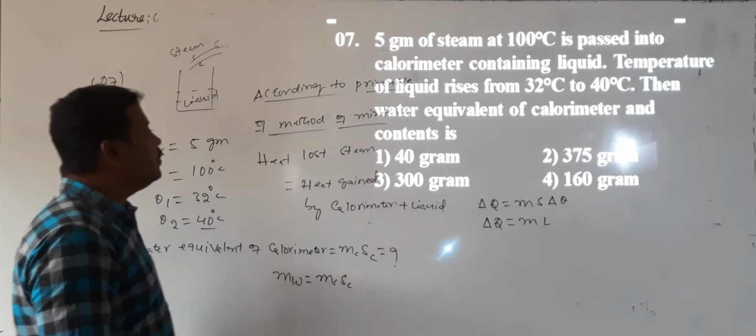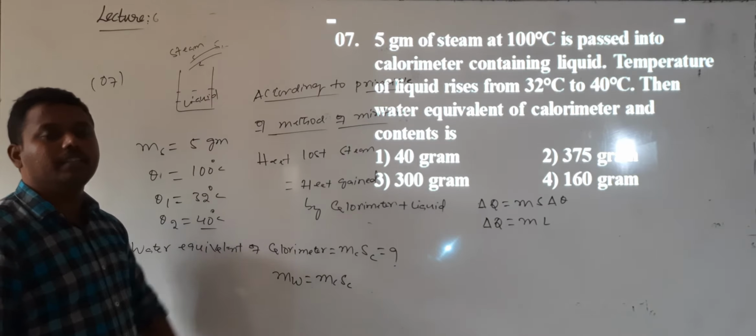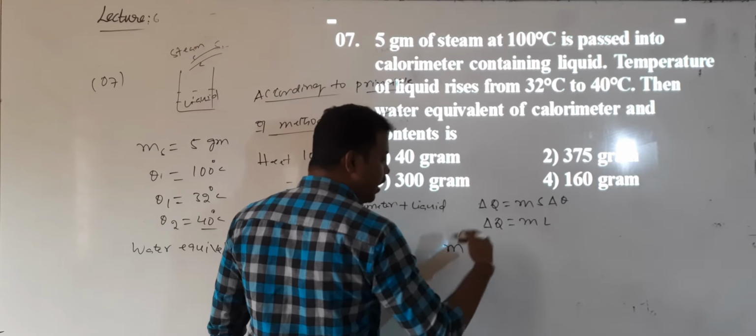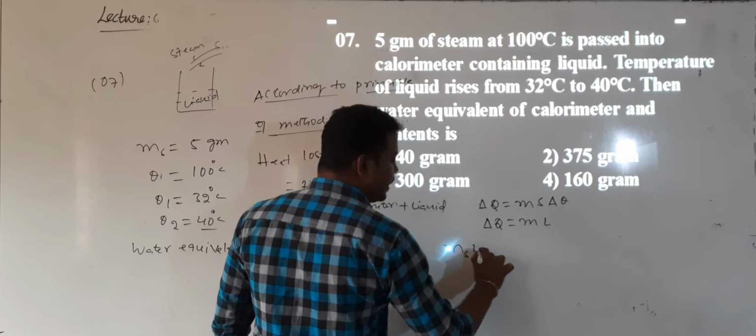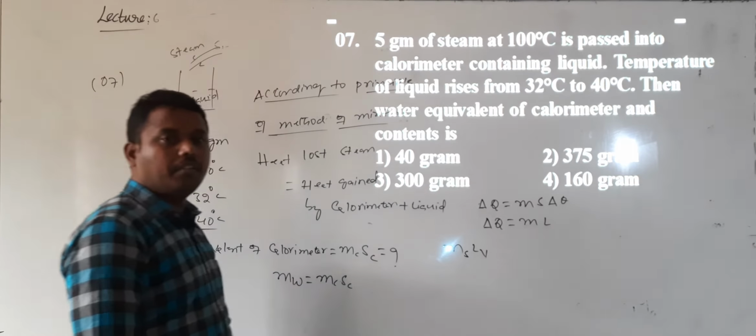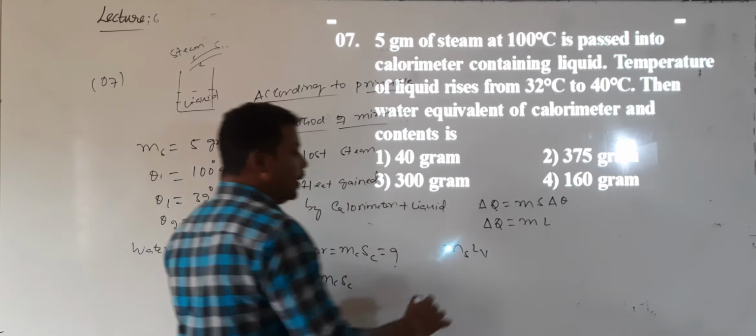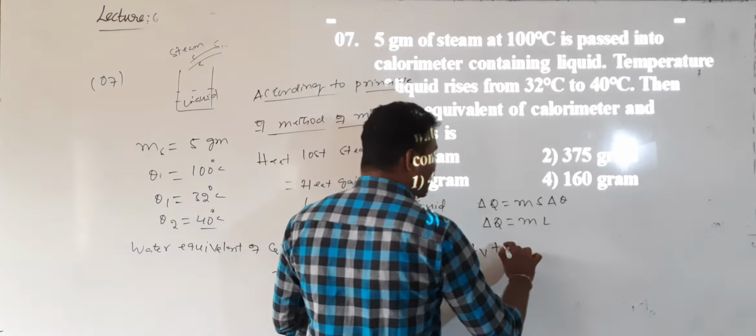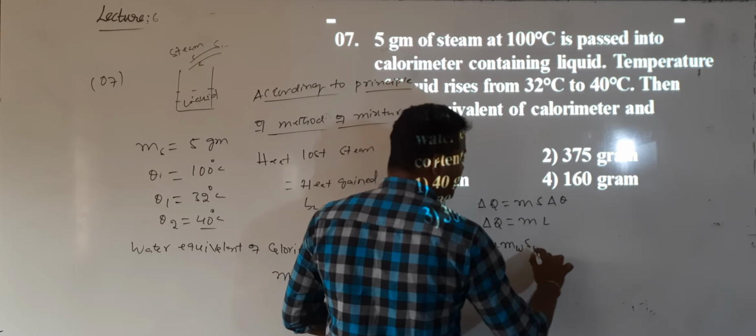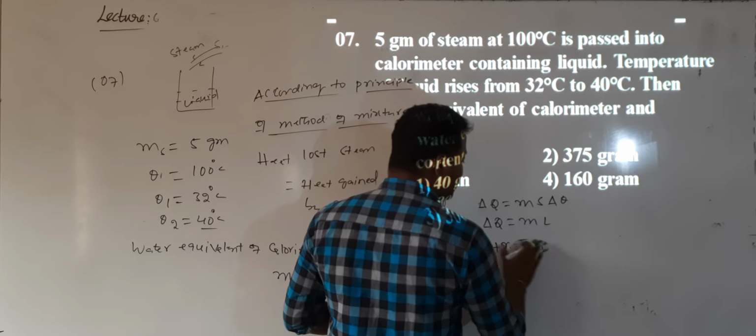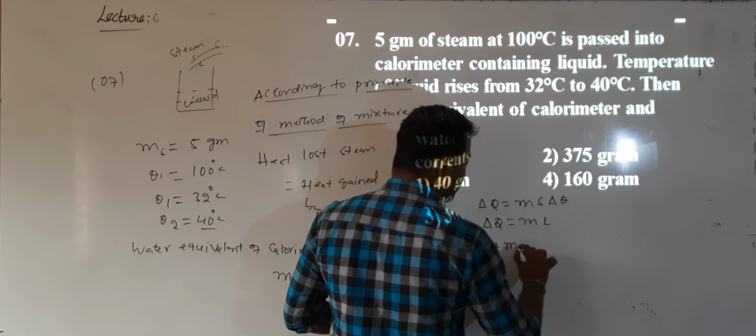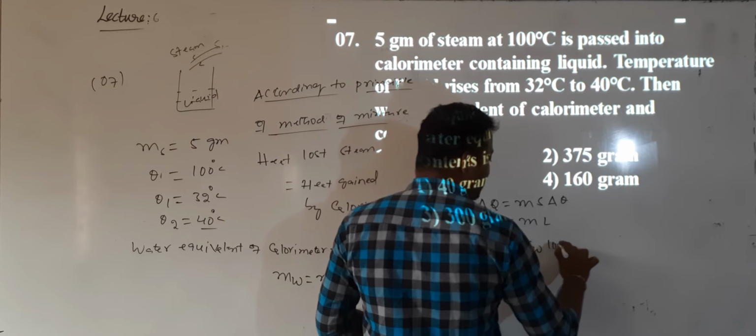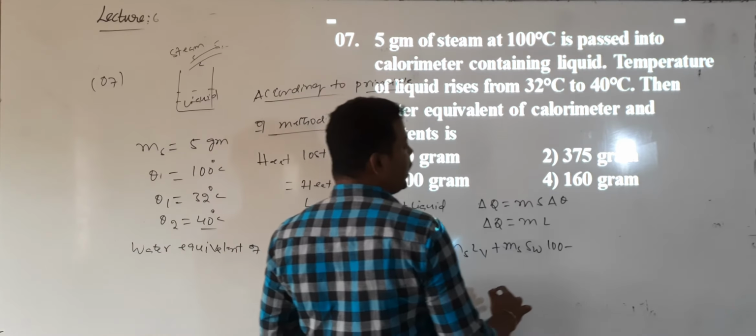And one more important point: during the change of state, first what happens? Steam will be condensed into water. So heat lost by the steam is given by ms into latent heat of vaporization, Lv, plus, when steam is converted into water, the heat lost is given by ms into specific heat of water into the change in temperature. What is the initial temperature value? 100. And what is the final temperature value?